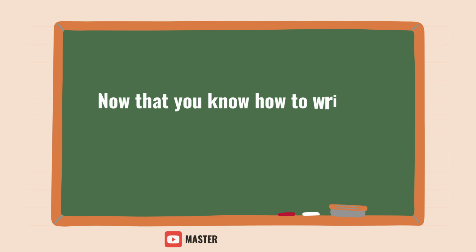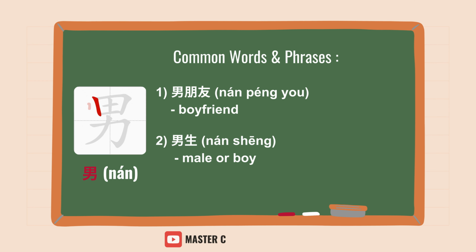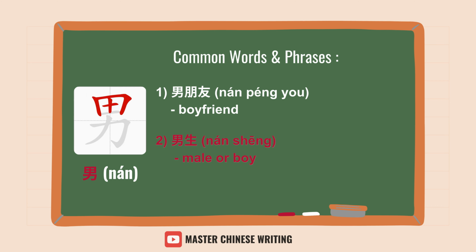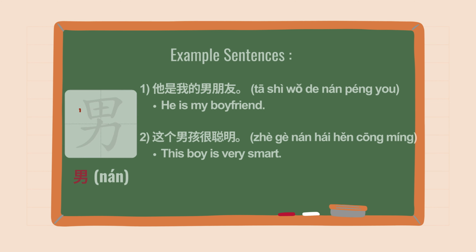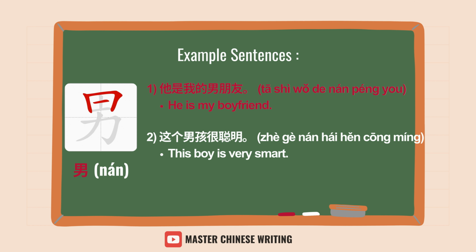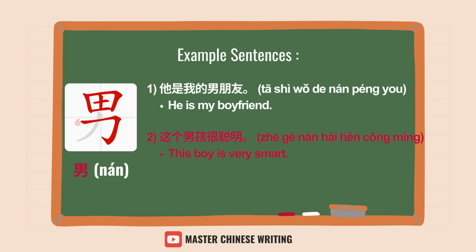Now that you know how to write 男, let's learn some useful words and phrases. Common words and phrases: 男朋友, boyfriend; 男生, male or boy. Example sentences. 他是我的男朋友, He is my boyfriend. 这个男孩很聪明, This boy is very smart.